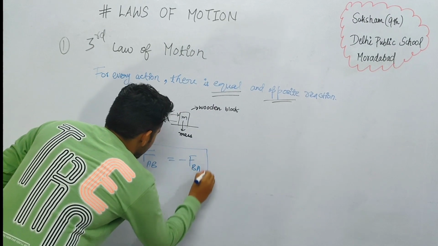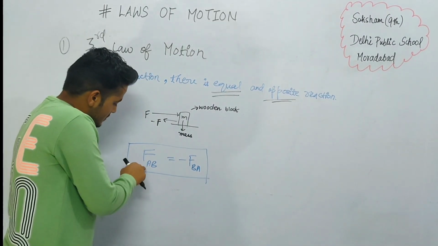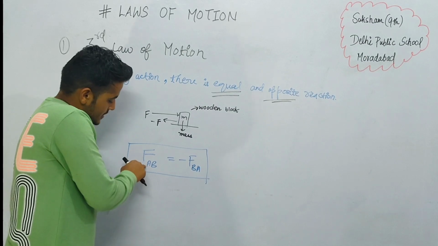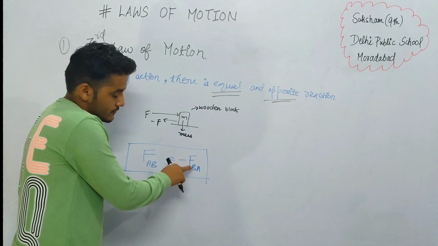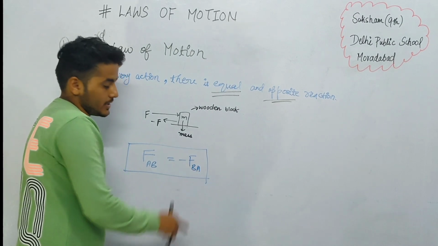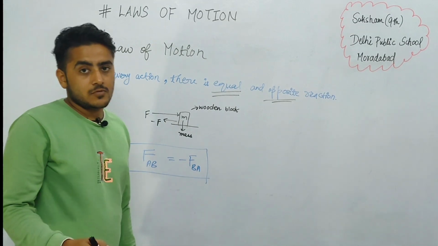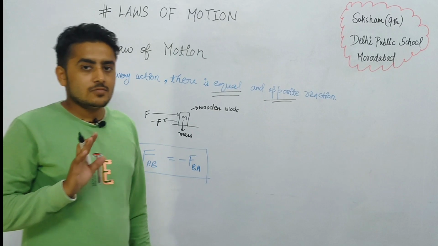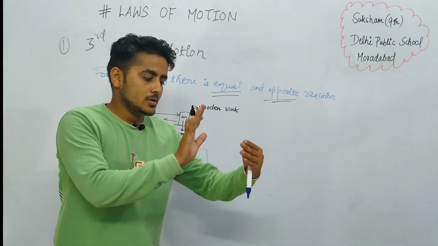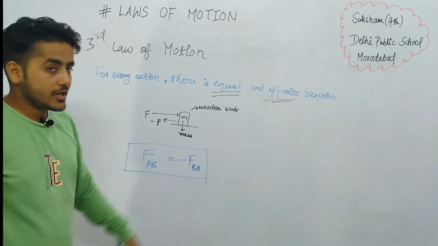F is the force which A applies on B, and minus F is the force which B applies on A. This minus sign represents the direction of the force, the backward direction. If someone is applying force in this direction, then the second force will be in the opposite direction. So this minus sign represents the direction.